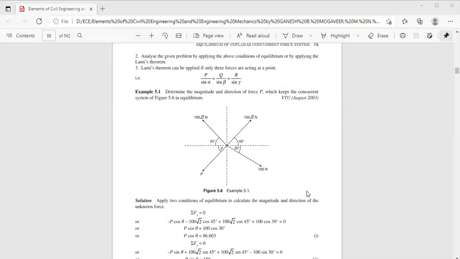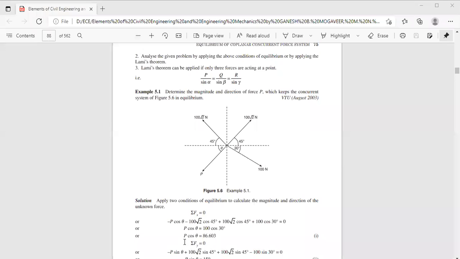Now let us look at the solution part. Applying two conditions of equilibrium to calculate the magnitude and direction of the unknown force. Now sigma f of x is 0. So minus P cos theta minus 100 root 2 cos 45 plus 100 root 2 cos 45 plus 100 cos 30 is equal to 0. So you will get P cos theta as 100 cos 30, or P cos theta is equal to 86.603.